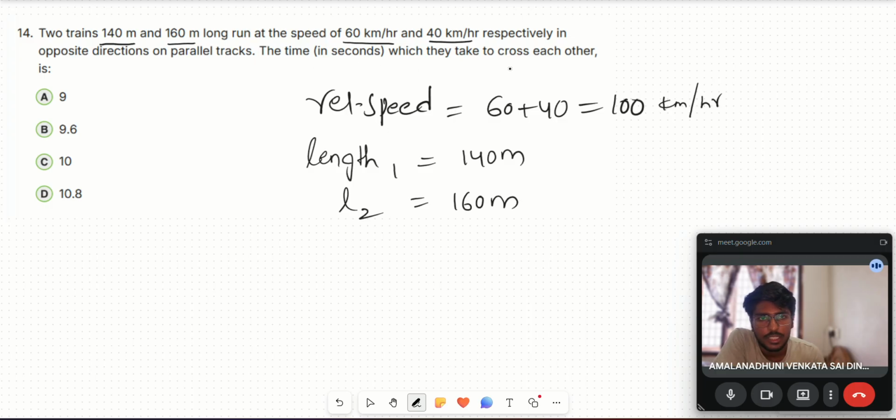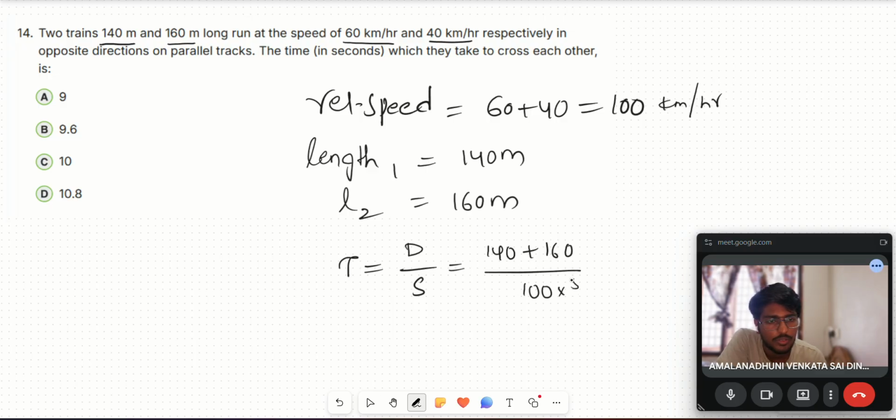The time it takes to cross each other. So what is the formula of time? Time equals distance by speed. How much distance should it cover to cross each other? 140 plus 160, divided by the relative speed, 100 into 5 by 18, because we should convert this into meter per second.